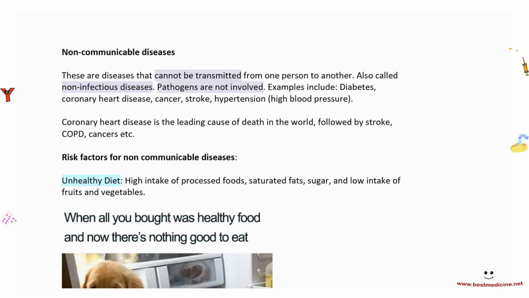to another. Now, examples of these diseases include diabetes, which will be covered in the hormonal coordination chapter, coronary heart disease, which we've already covered in the circulatory system chapter, cancer, stroke, and hypertension. Now, cancer is uncontrolled cell division. Stroke is when there is a blockage of blood flow in the brain. And hypertension, hyper means high and tension means stress. So hypertension, high blood pressure, okay?